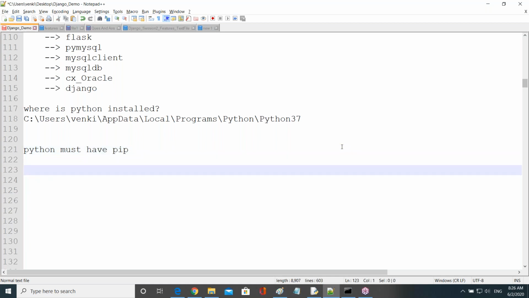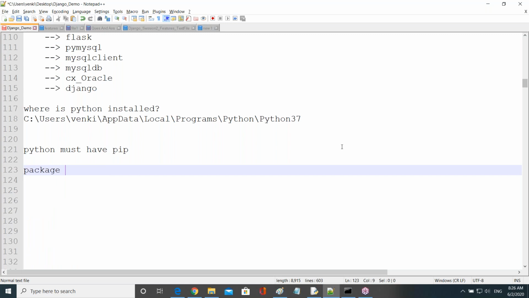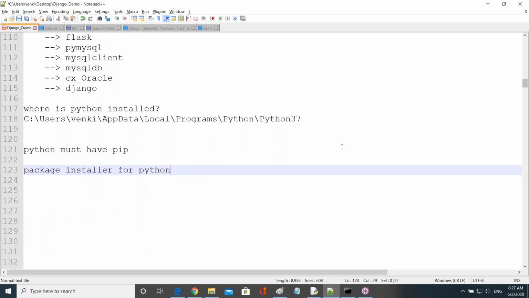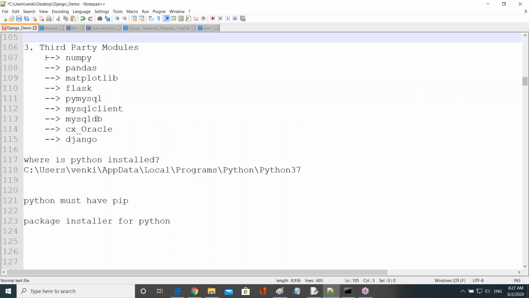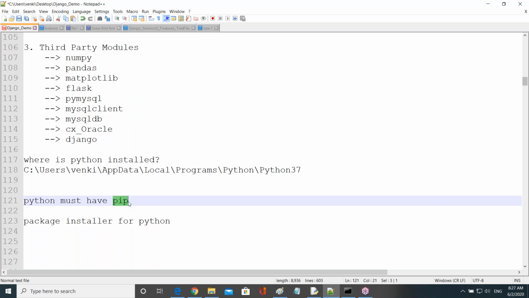So actually here pip stands for package installer for Python. Package installer for Python, right? So now you understood, right? Why it is required? If you want to install and manage any third-party package, guys, compulsorily pip is required.